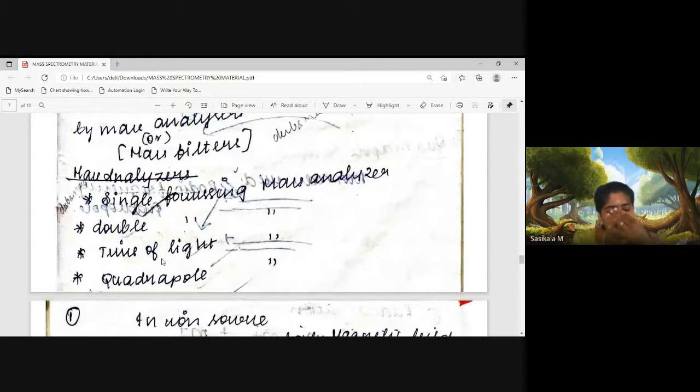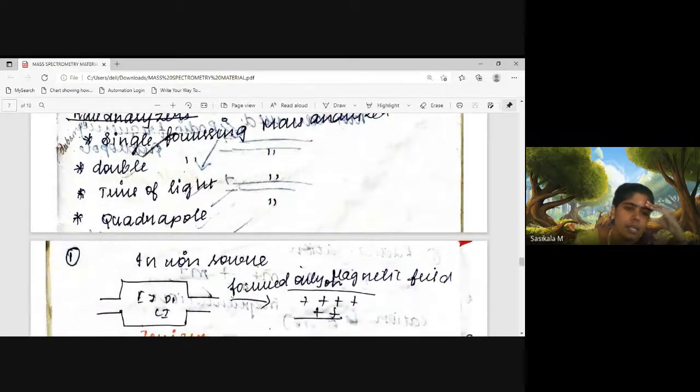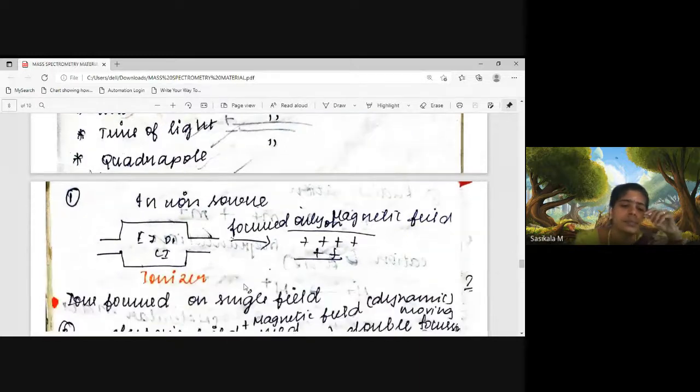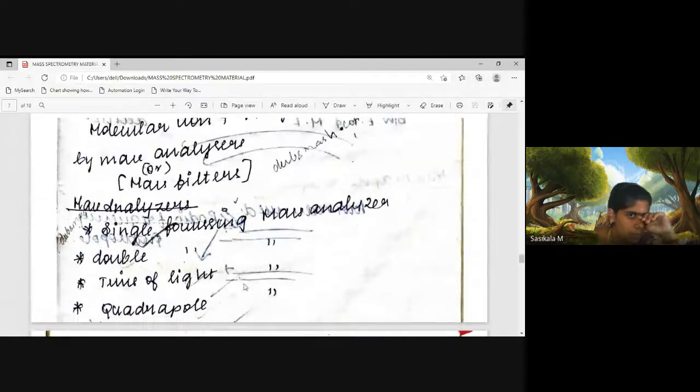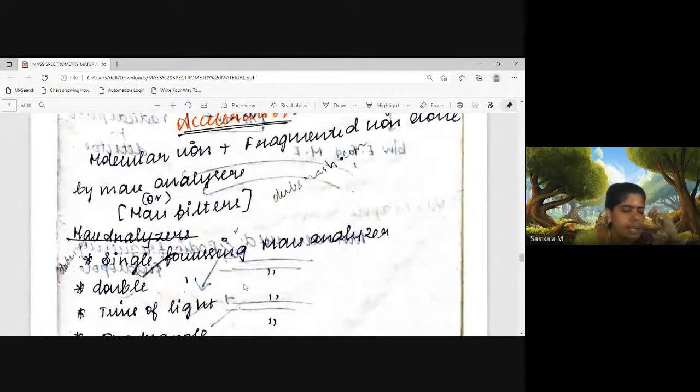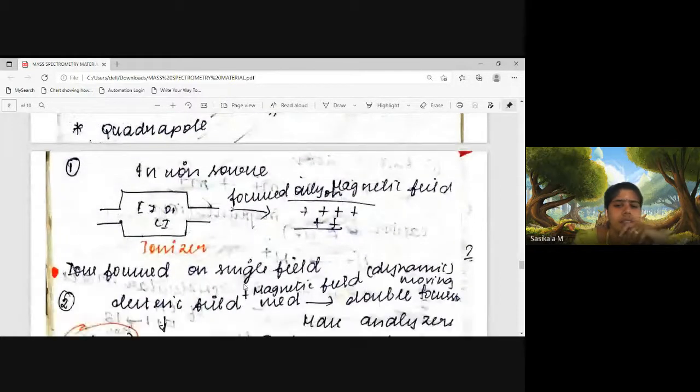Different mass analyzers are there for the same purpose, filtering the ions formed according to their mass to charge ratio. One is called a single focusing mass analyzer, then double focusing, time of flight, and quadrupole mass analyzer. There are four mass analyzers: single focusing, double focusing, time of flight (TOF), and quadrupole mass analyzers. Mass analyzers are also called mass filters. They will be accelerating ions.